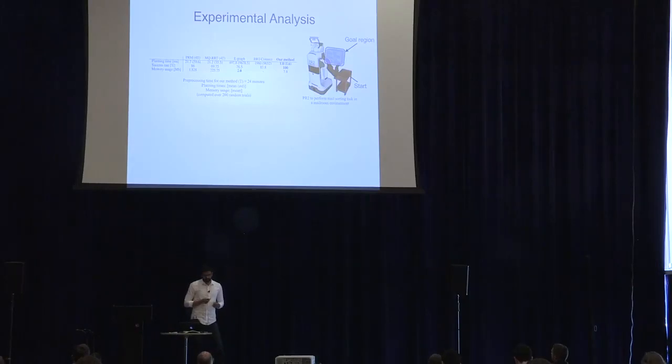We observed that our algorithm takes about 24 minutes to pre-process the goal region in this domain. And we allow PRM and MQRT, which are the two other pre-processing based algorithms, to use 4x the time that we give our method, so about 2 hours. And we observed that none of the other 4 methods reach a success rate of more than 90%.